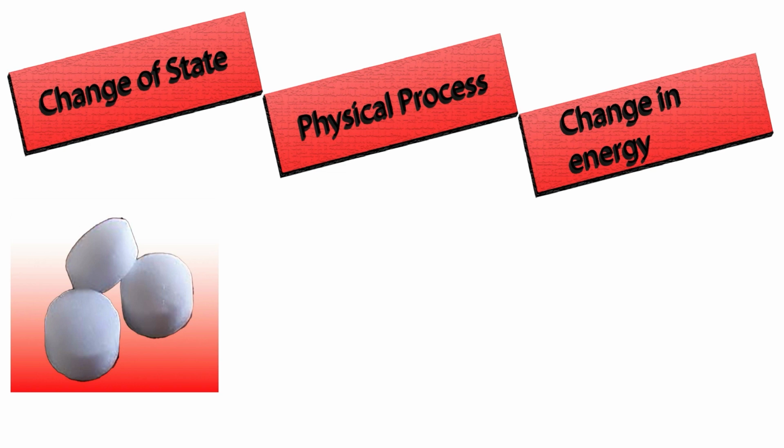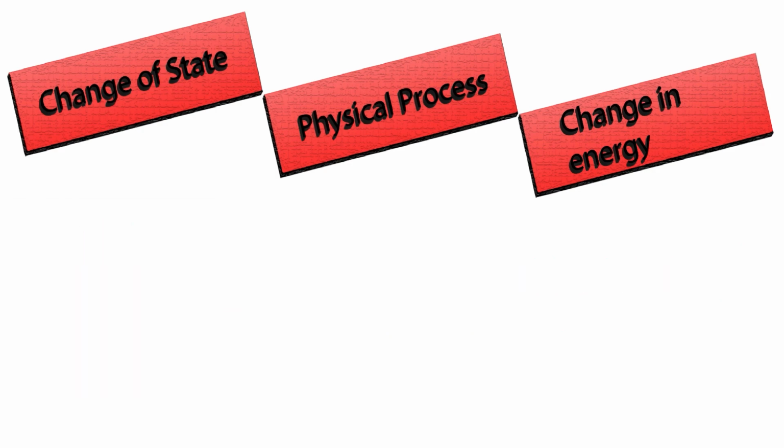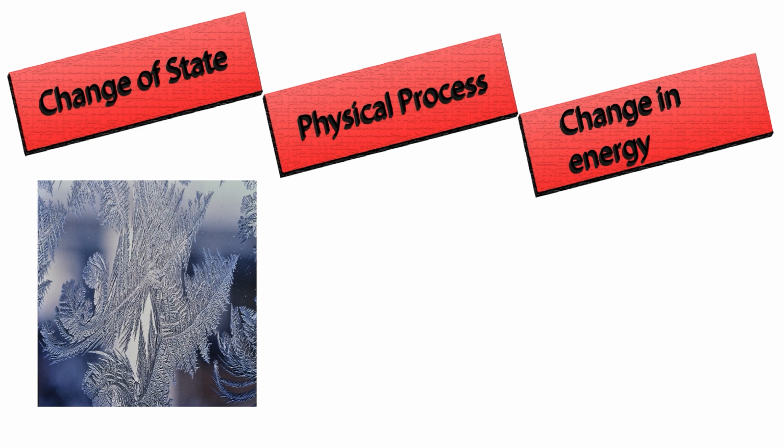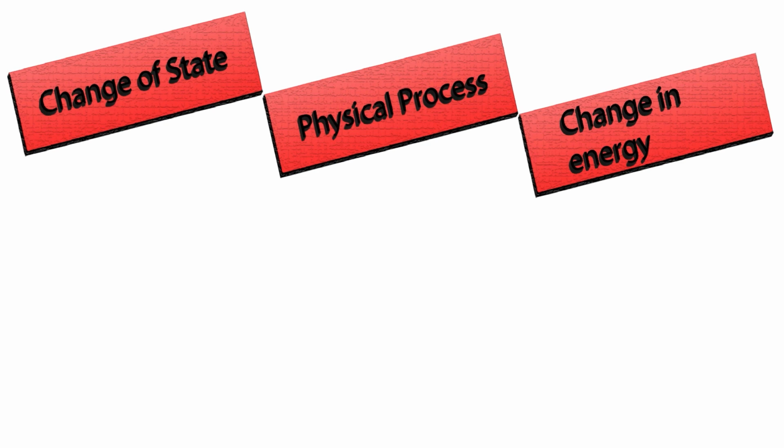For solid to gas, the process is sublimation. Heat energy is absorbed in change in energy. Next is gas to solid. The process involved here is sublimation. The change in energy is, or the heat energy is given out. And so on and so forth.